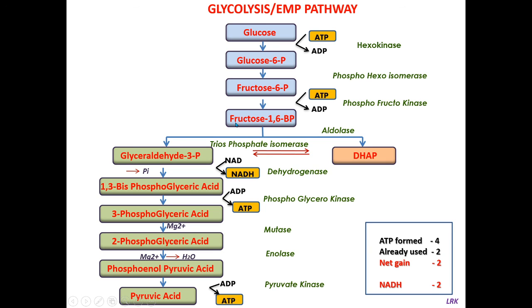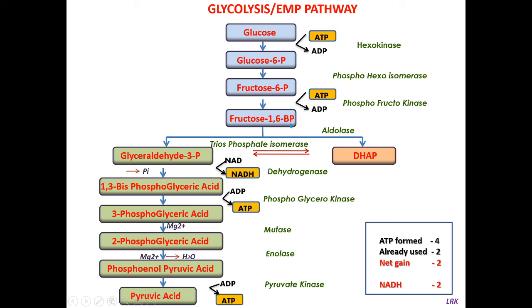We have six carbons in fructose and glucose. So first carbon has one phosphate molecule and sixth carbon has one phosphate molecule. So this reaction takes place in the presence of phosphofructokinase. By the formation of this fructose 1,6 bisphosphate, the first stage is completed.